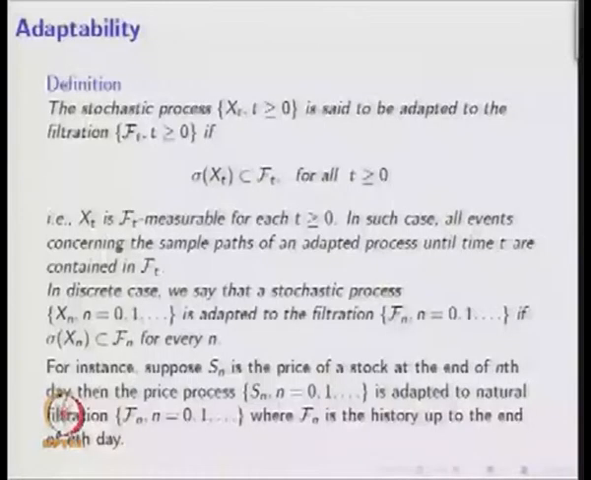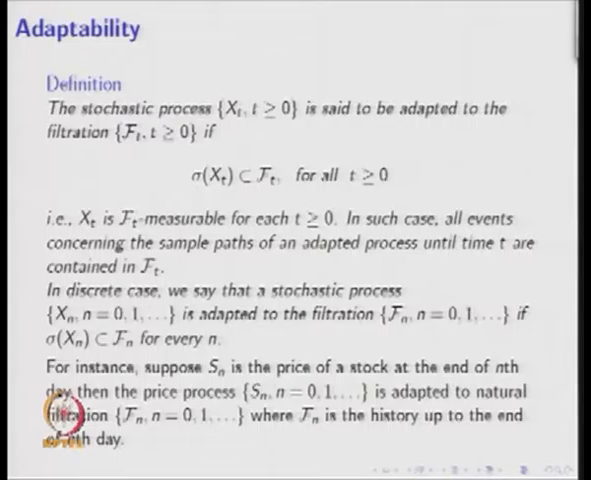Suppose Xt is Ft measurable. In such cases, all events concerning the sample paths of the adapted process until time t are contained in F of t. It says F of t has the information up to the time t. Whenever Xt is Ft measurable, then all events concerning the sample paths of the adapted process until time t are contained in F of t. It is the same meaning here. The sigma field generated by X of t is contained in F of t whenever the stochastic process is adapted.